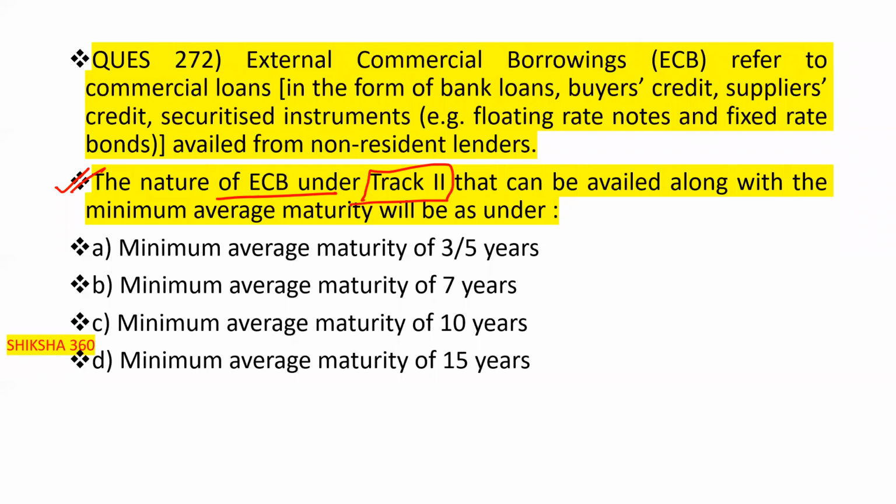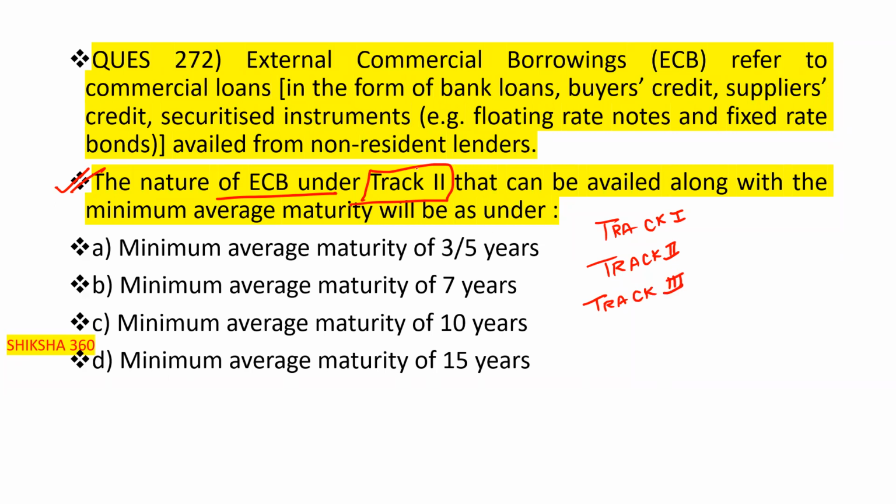The minimum average maturity is 3 to 5 years, 7 years, 10 years, or 15 years. There are three tracks: track 1, track 2, track 3.